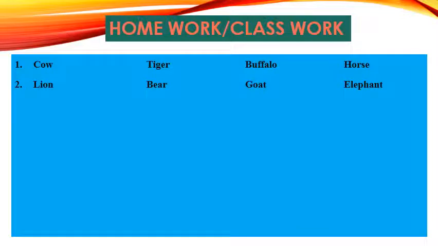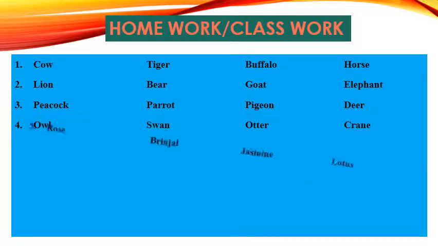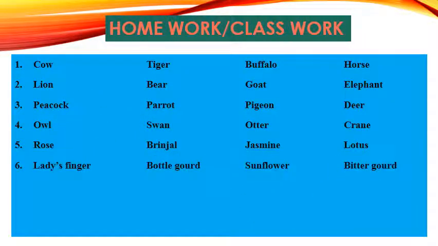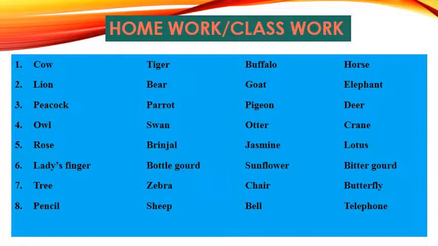Second: lion, bear, goat, elephant. Third: peacock, parrot, pigeon, deer. Fourth: owl, swan, otter, crane. Fifth: rose, brinjal, jasmine, lotus. Next: lady's finger, wattle gourd, sunflower, bitter gourd. Next: tree, zebra, chair, butterfly.